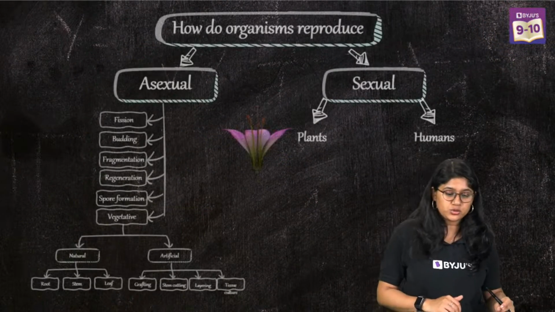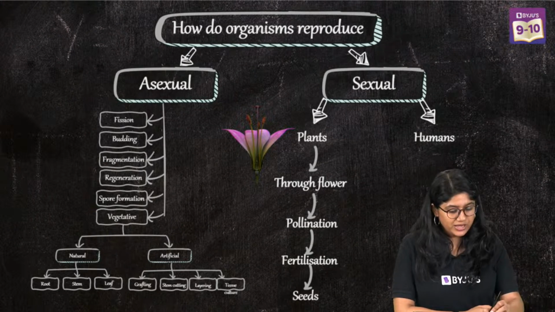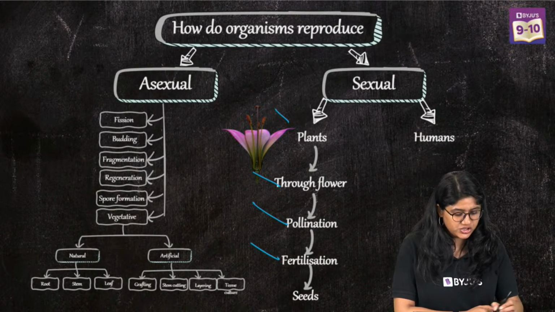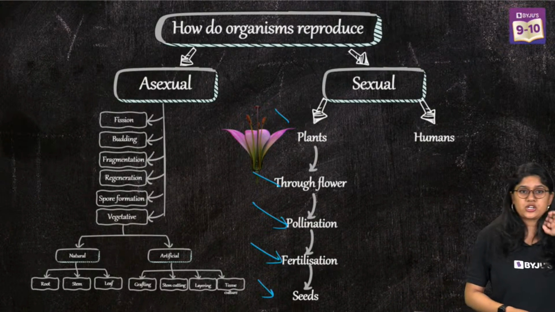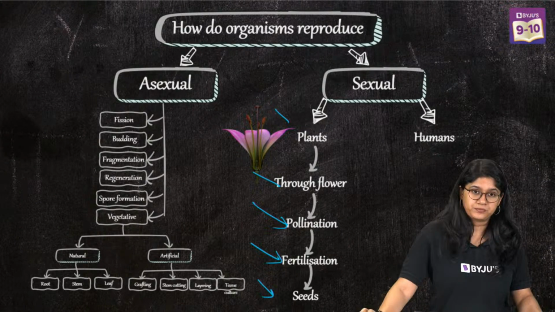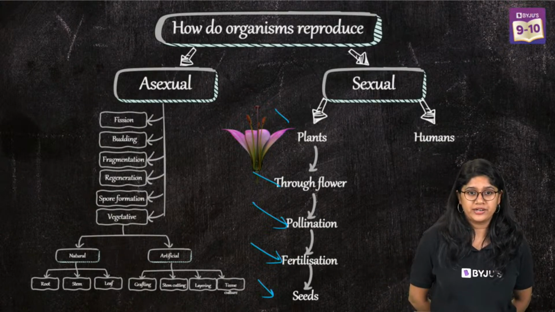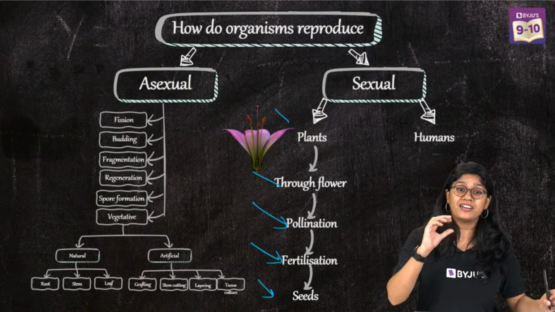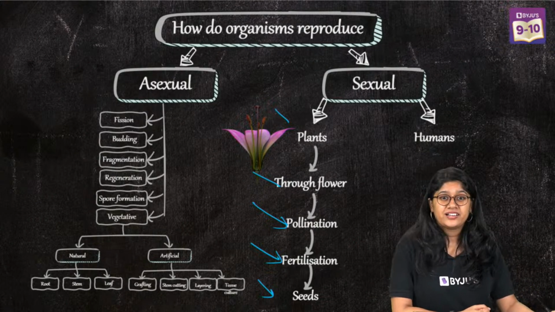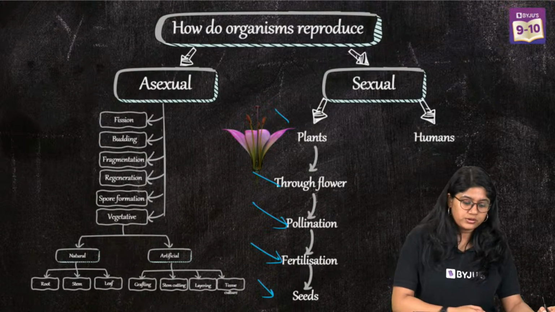Now, everyone, we are moving to the next. We have discussed sexual reproduction in plants, through flowers, pollination, fertilization, and the formation of seeds. Yes, that is an end through which the pollen tube will move ahead. Yes, Devanshi, I've just explained. You can go back and see. I revised it. Okay, now we are done with this, everyone.